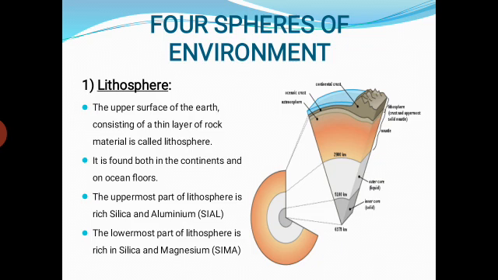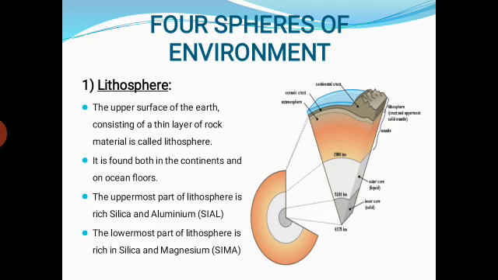Students, listen again. The uppermost part of the lithosphere is rich in silica and aluminium. That means the crust and some part of the mantle. These minerals, silica and aluminium, are found richly in the uppermost part of the lithosphere. So that is called the Sial. Si means silica and Al means aluminium.